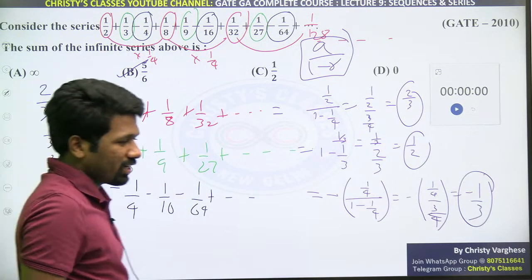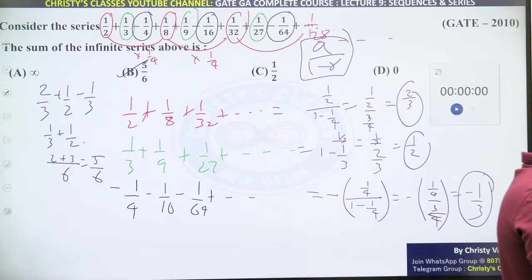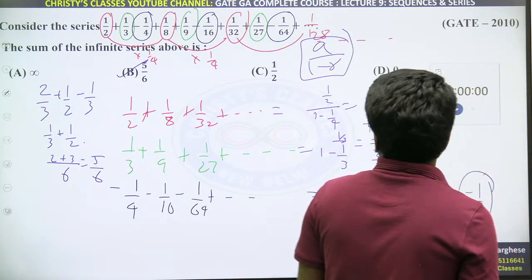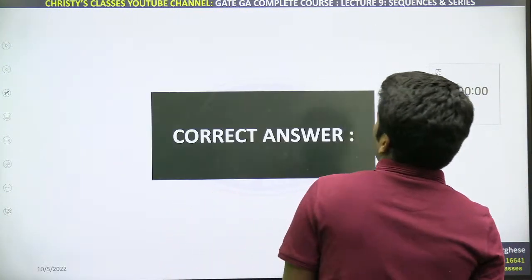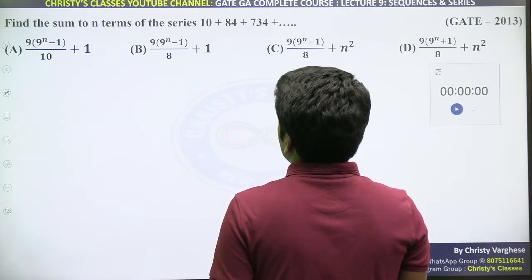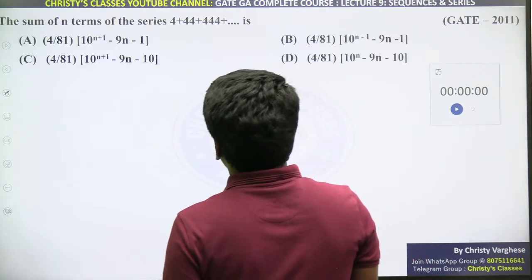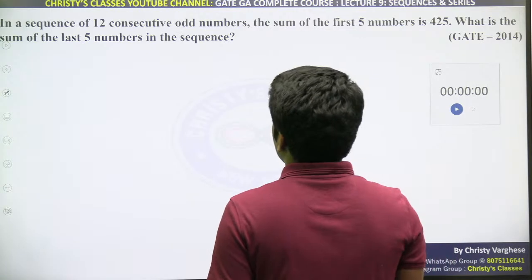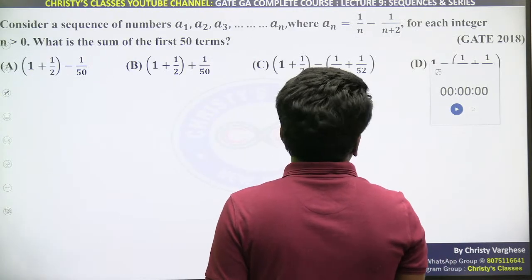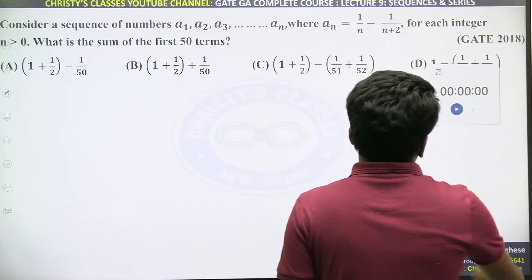Very good question, na? I hope all of you understood it. All of you clear or not? Feedback will be great. So I hope that geometric sequence idea also is clear. Now I will show you arithmetic or geometric nahi, random sequence also they have asked many times. Even this question is a wonderful example of that.